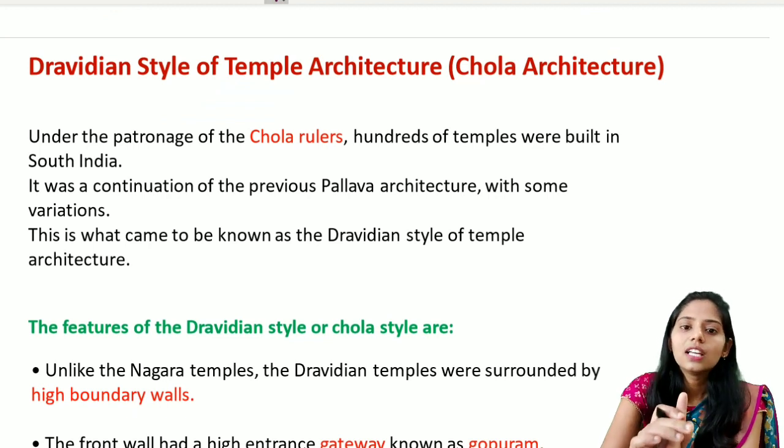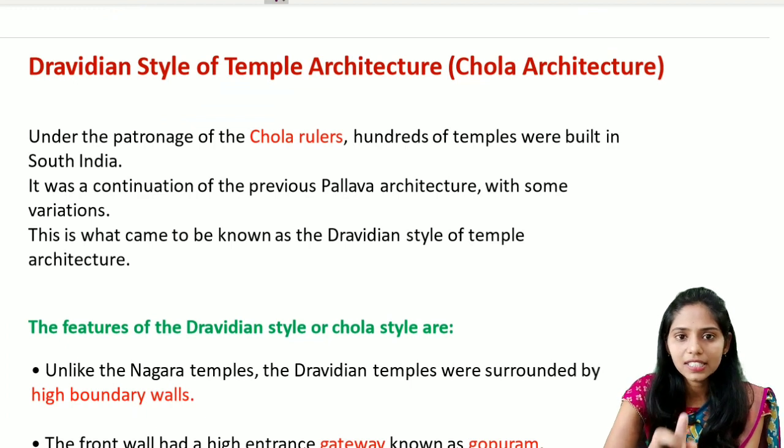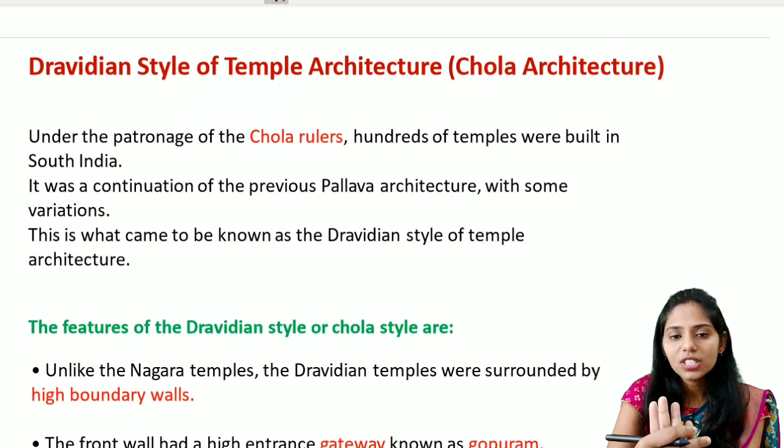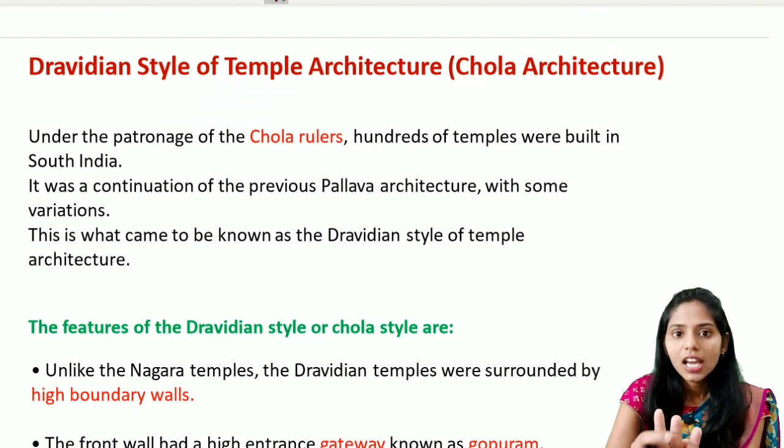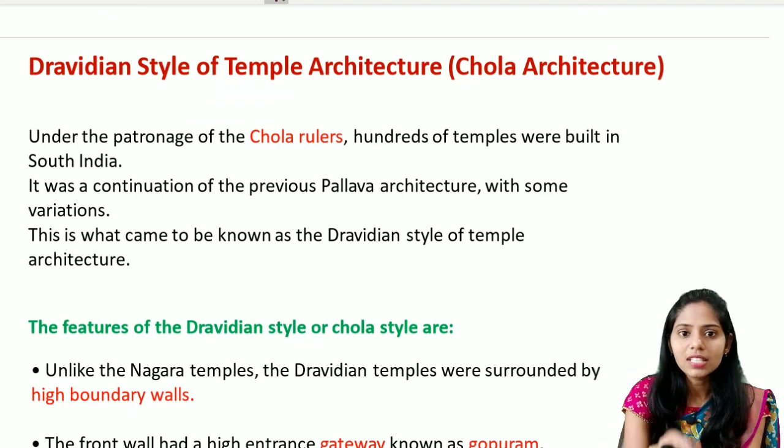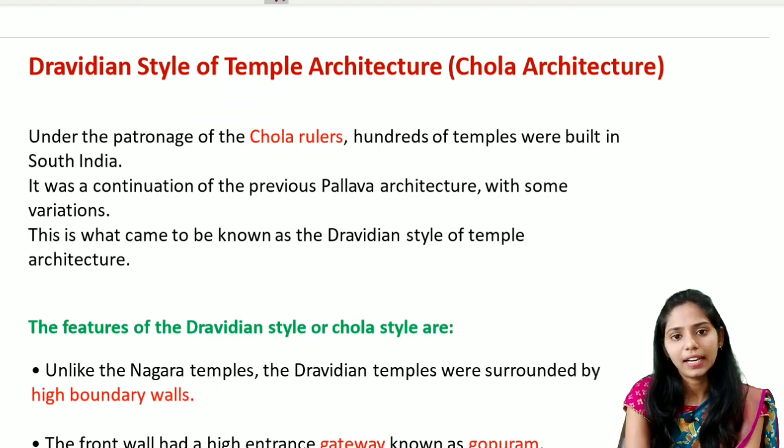The first temple architecture in South India started during the times of the Pallavas. In the Pallavas, we studied the four stages of development: first the Mandapas, later the Rathas, and later the Dravidian style. Later we saw a decline of temple architecture under the Pallavas and the rise of the Cholas. And the architecture of the rising Cholas is called the Dravidian style of temple architecture.